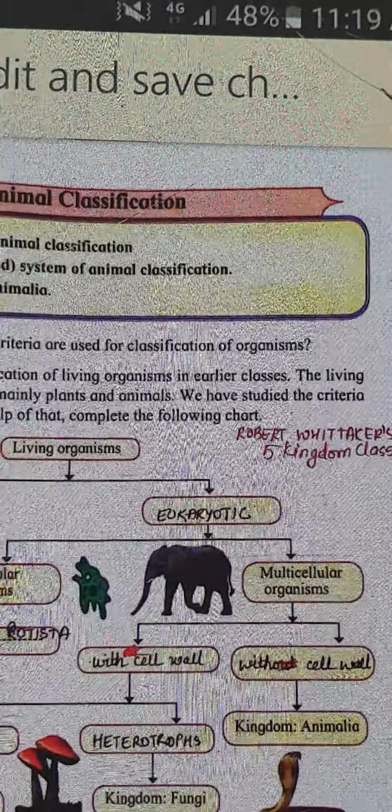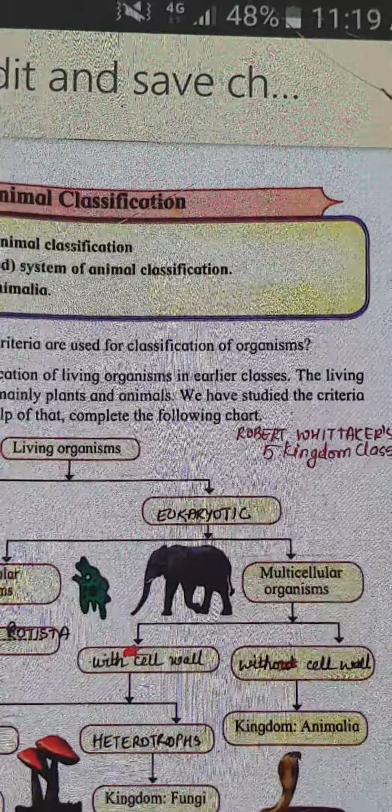Now, recent studies have estimated that on Earth we have approximately 7 million animals. Do you think that remembering these 7 million with their characteristics is possible? Impossible. It is impossible to study each and every species of animal. So what we have done, of course the scientists have done, is divide them into groups and subgroups on which we can classify them. This topic is the history of animal classification. We are going to study the new system of animal classification, and before that, we are even going to study the old system.